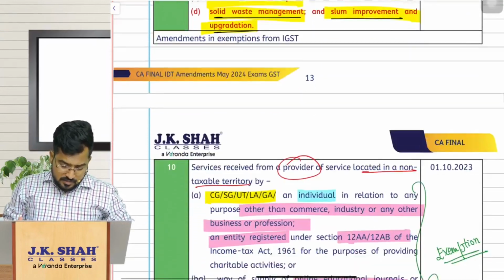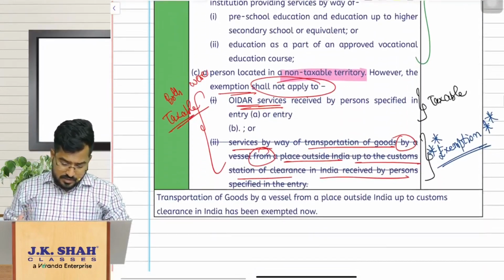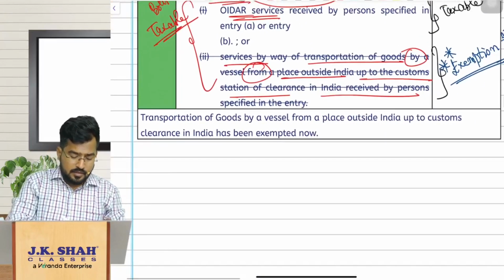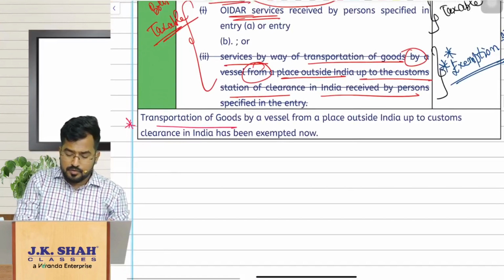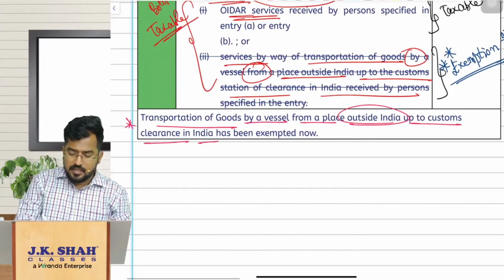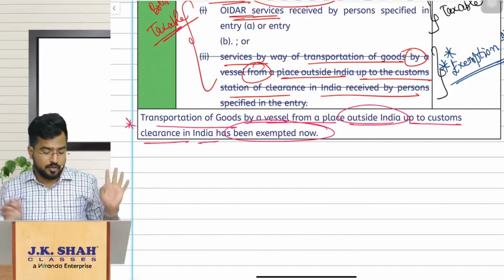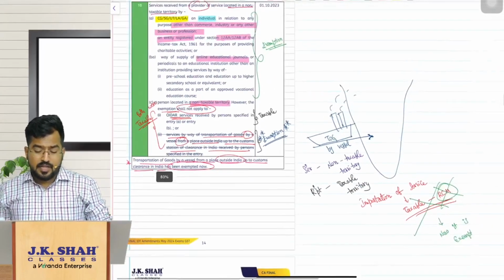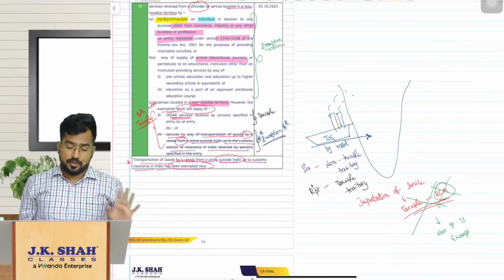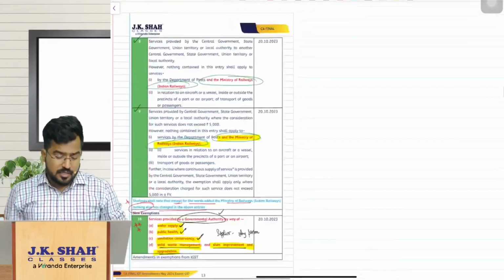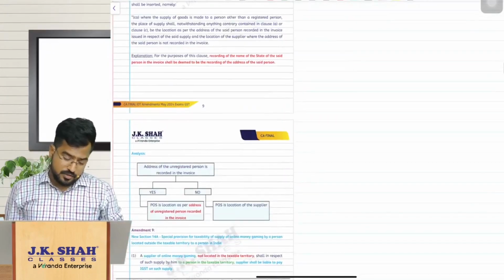And amendments in exemption from GST, we have already discussed this. One line summary: transportation of goods by vessel from a place outside India up to the customs clearance in India has been exempted now. Important for your exam, just remember it carefully. So we have finished the amendments related to the exemptions chapter for your kind information. The majority of the junk we finished during the RCM discussion only. So let us not worry.